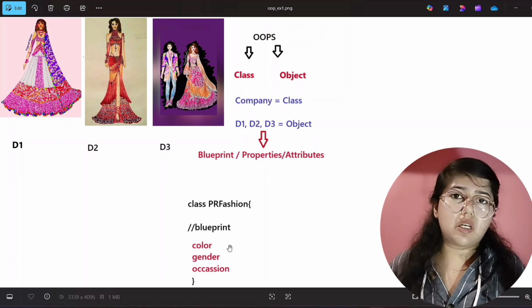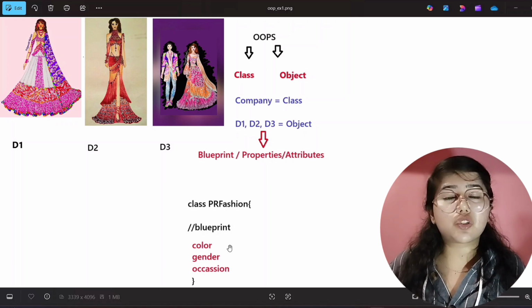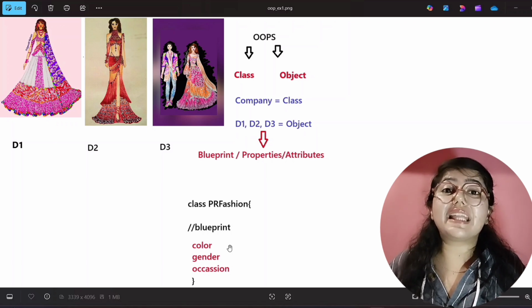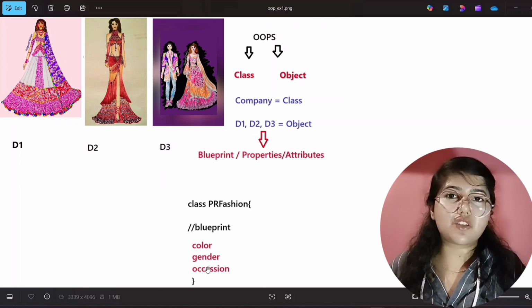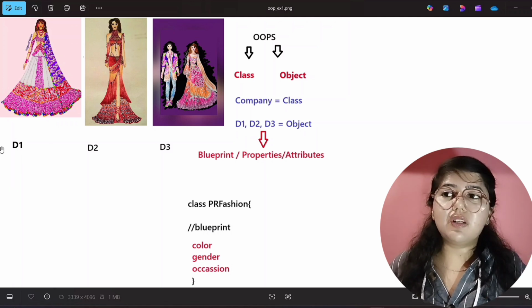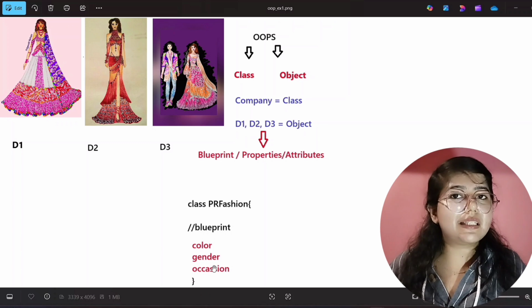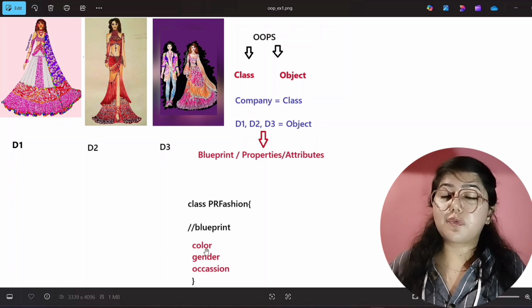Obviously for the occasion, I am making for the award function or for the prom night or for ethnic wear, means for festivals. Okay. So that's why. So here I am creating 3 properties for each object. When I will create these objects, they should follow all these properties what I will write inside this class. Okay. So I hope you understood what this is.